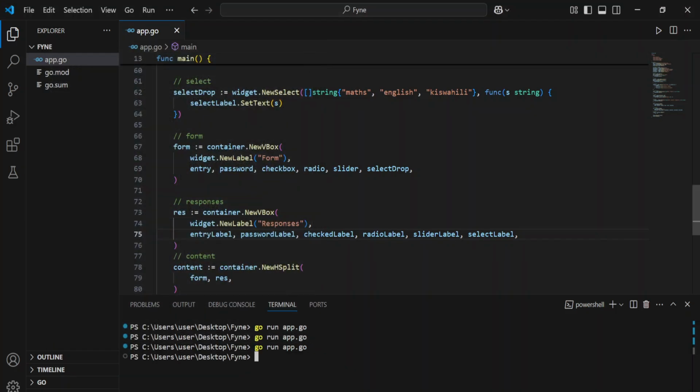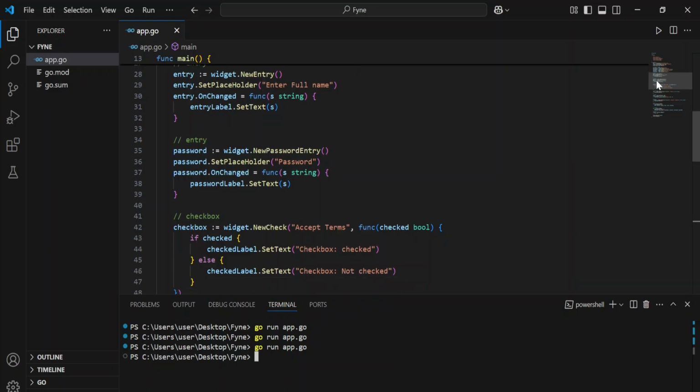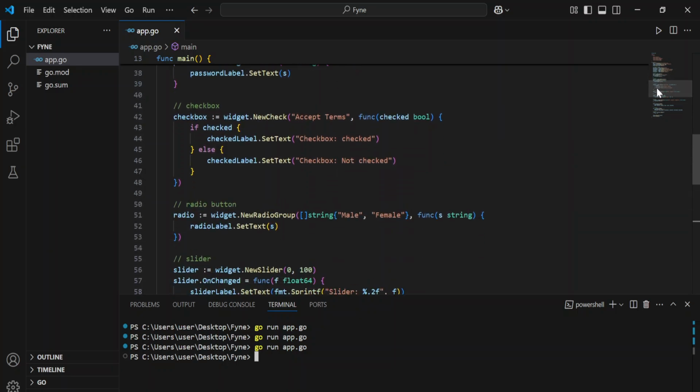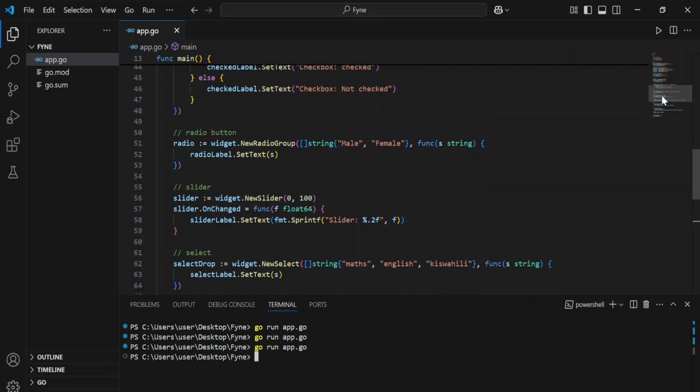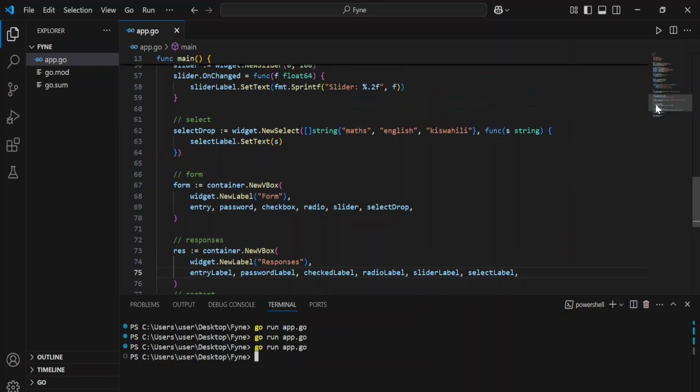So we have defined various ways. Of course, there's a countless number of entry widgets that you can add, but as long as you have understood how to get the data and how to update it to the user in real time. So what if you wanted to capture all this data and then maybe display it somewhere? We can of course use a submit handler, of course using a button. So if I wanted to submit this form, I can just add a submit button, and then I can be able to capture all this data, and then I display it to the user.